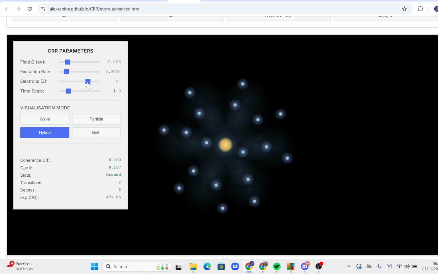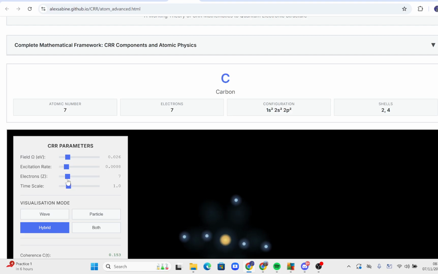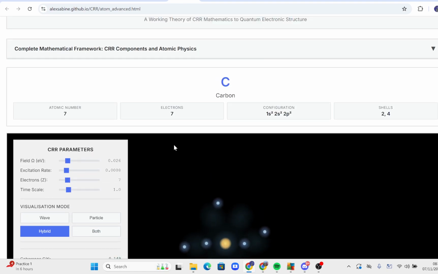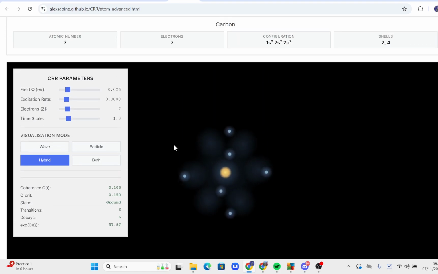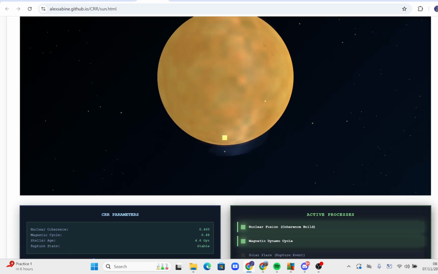Here we have an atom, and change the electrons, and it will change the atom that we're looking at. And just to explain that CRR, or coherence rupture regeneration, which is the formalism I'm using, is a coarse grain formalism. So I'm not saying that this does anything microscopic within paradigms, but I find it a helpful way to think between paradigms.